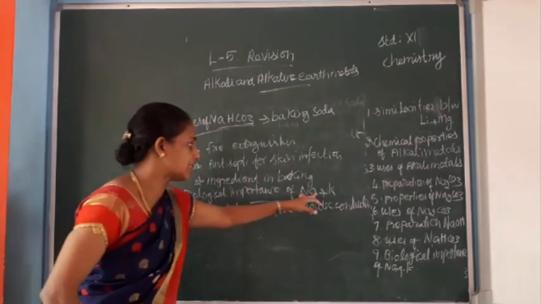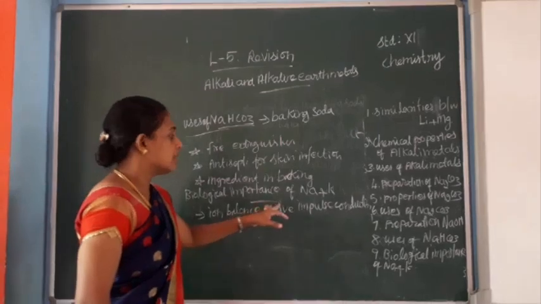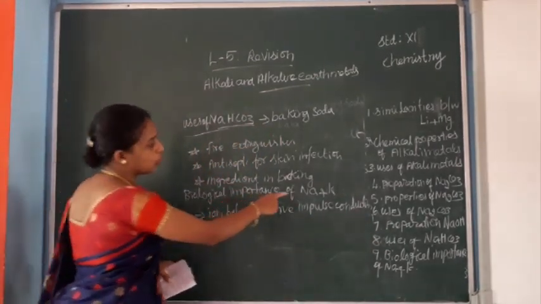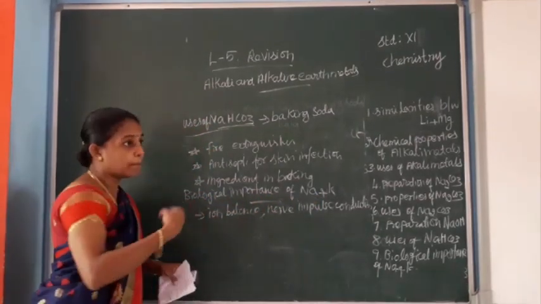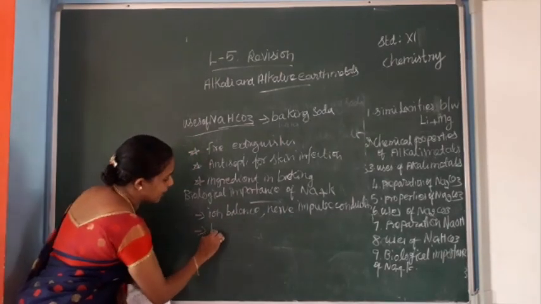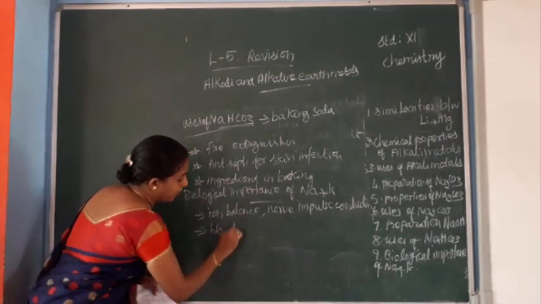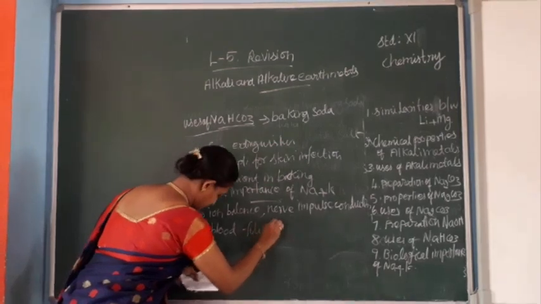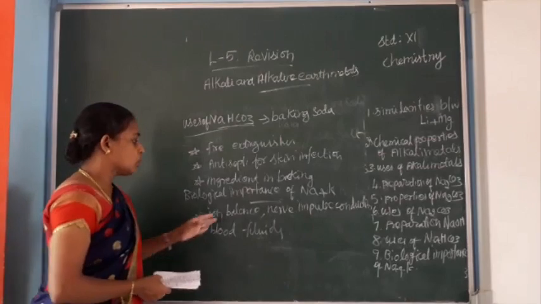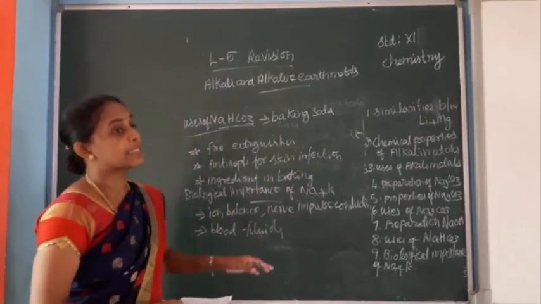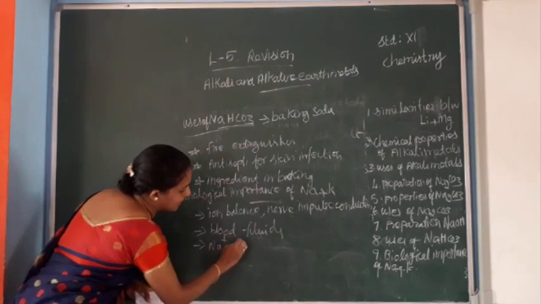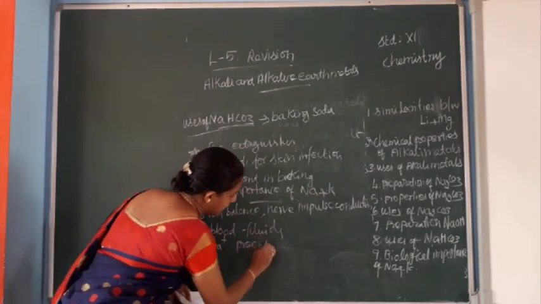Sodium and potassium are used in ion balance and nerve impulse conduction. They are present in blood fluids. Sodium ions are found outside of the cells.